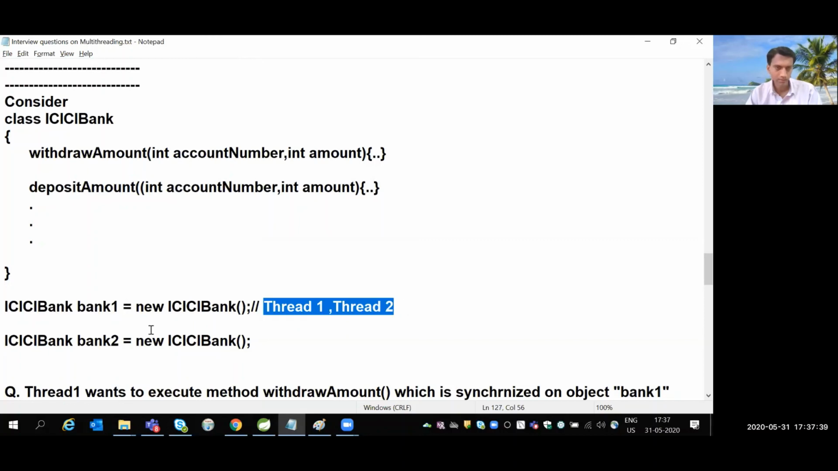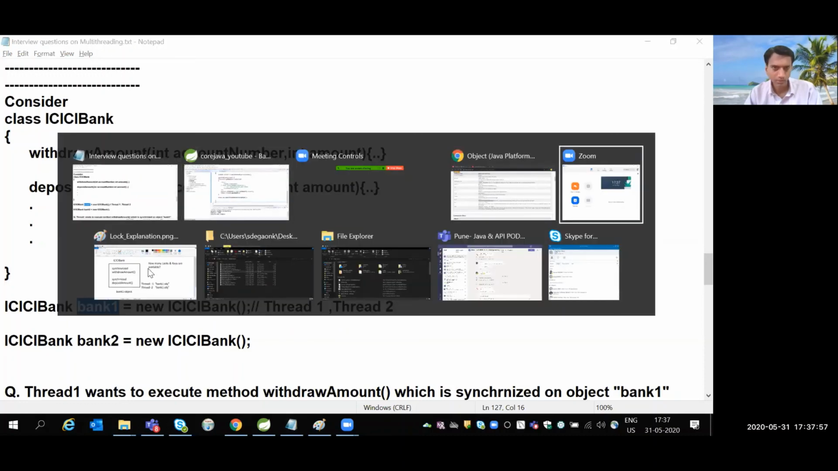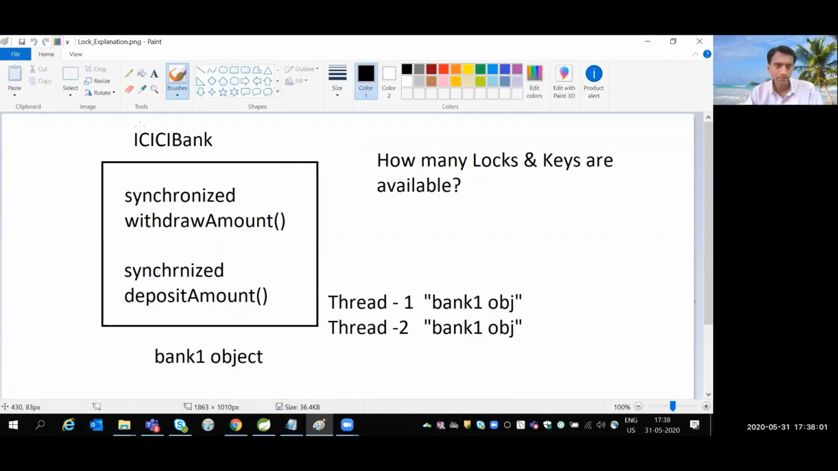In some scenarios, we may have a different object also. Ideally, there should be a singleton design pattern with this bank 1, but we are not focusing on that part. Here we want to focus on the synchronized keyword with various scenarios. Let me show you the same scenario with the help of one diagram. We have an ICICI Bank, then withdraw amount and deposit amount. Both the methods are synchronized.